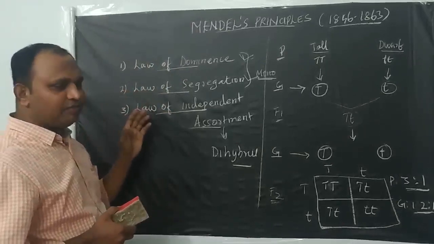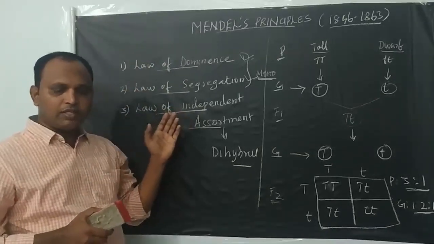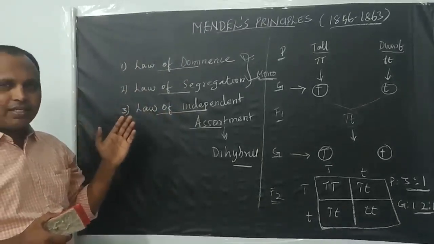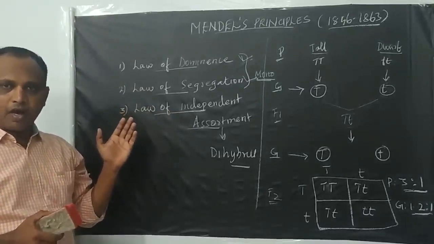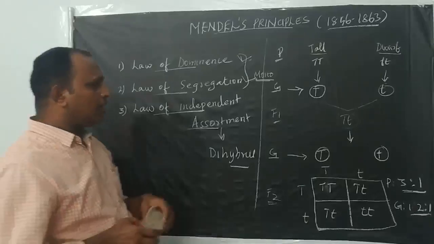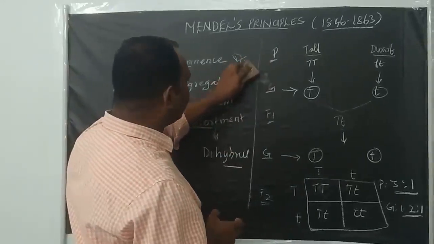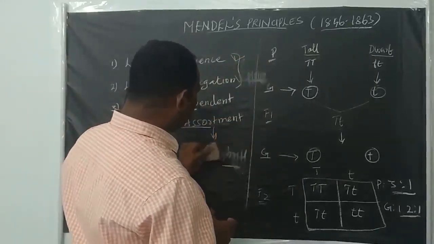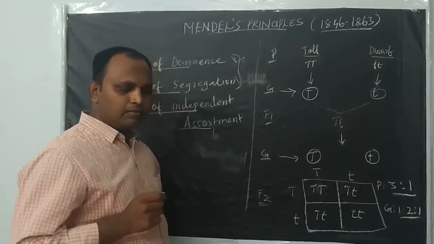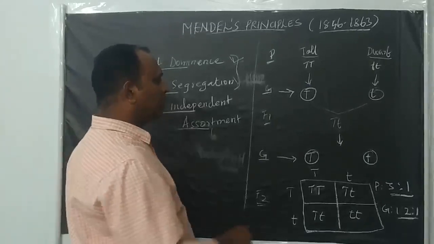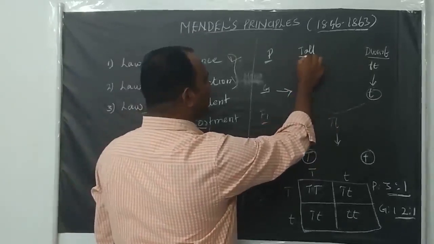And what is the use of these laws? Based on these laws, we can understand the pattern of inheritance in organisms. Before getting into these particular laws, we can recall the monohybrid cross conducted by Mendel. Why did he conduct the monohybrid cross?